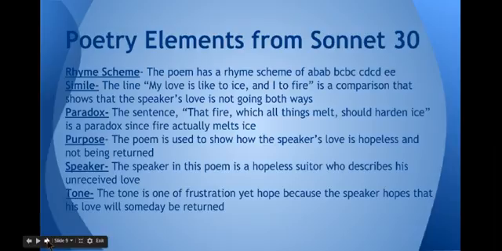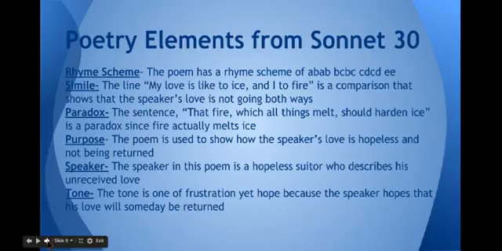Poetry elements from Sonnet 30. A couple of the poetry elements that were in this poem were the simile, the line, "My love is like to ice and I to fire." And there was also some paradox in this poem. An example is the sentence, "That fire, which all things melt, should harden ice." This is a paradox because fire actually melts ice, it doesn't harden it.